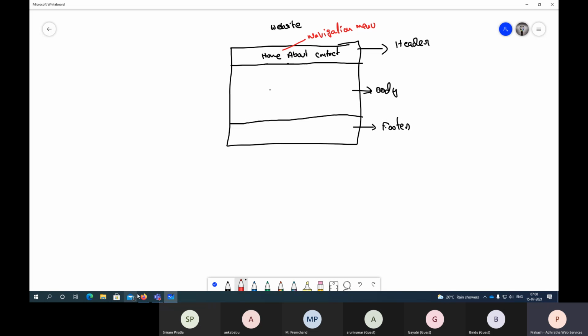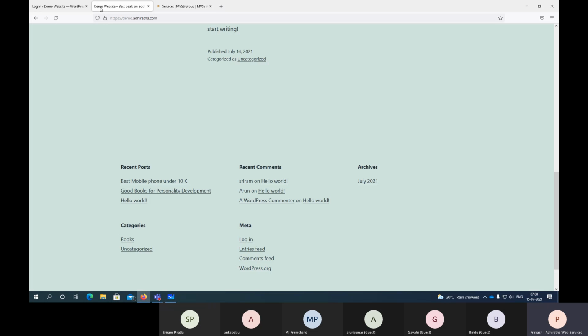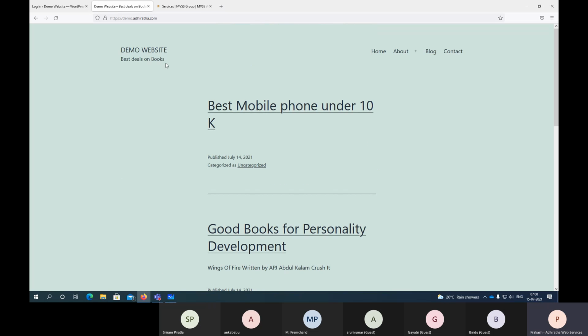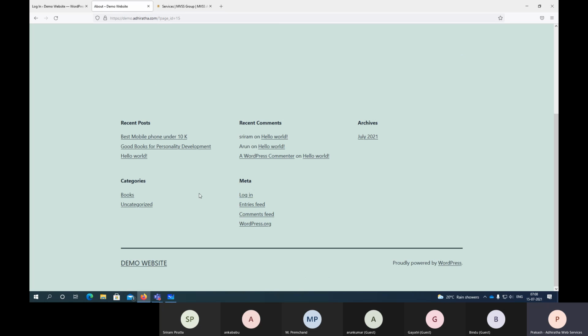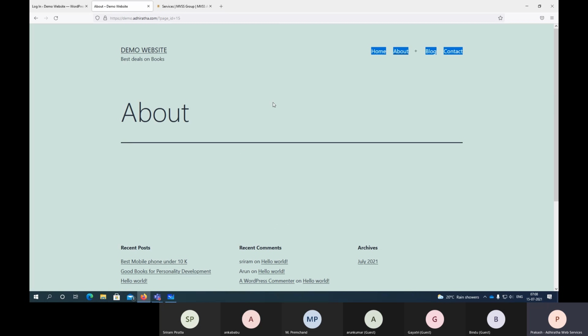So let us go to our website. What we did, we created home, about, this, right? So if you go to any page, this will remain the same. Your header and the footer will remain the same in all your pages. You go to the contact page, this will be there.